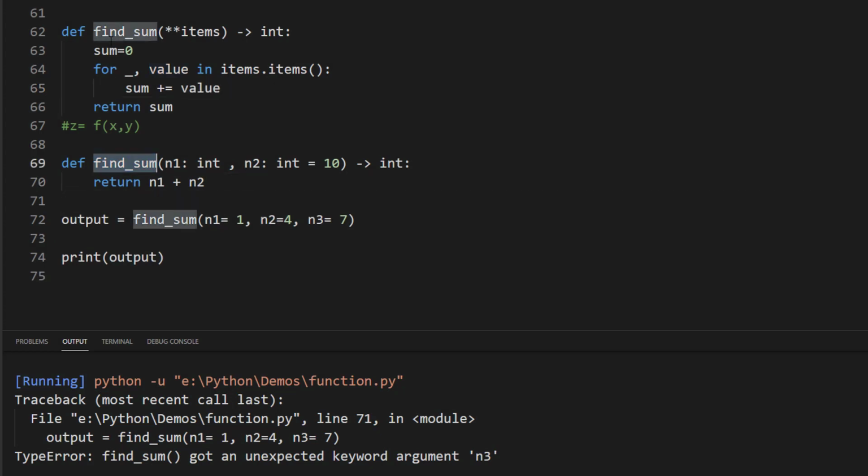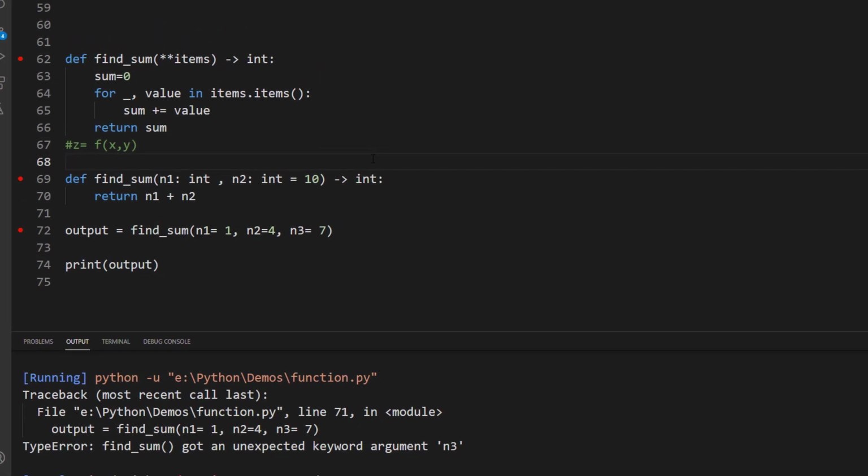Because we have different methods, and based on the number of parameters this should be the concept of method overloading. And if we are passing a variable number of arguments, then this method should be called. But in Python, method overloading is not supported. Let's verify it. Put a debugger point over there and try to debug this code.